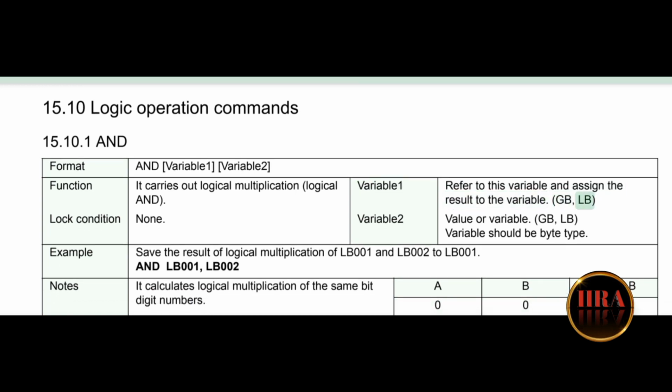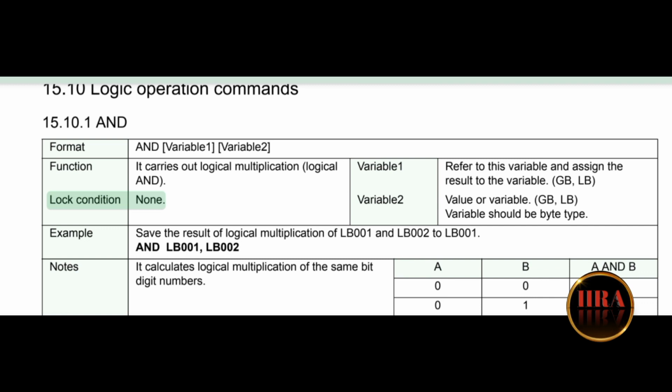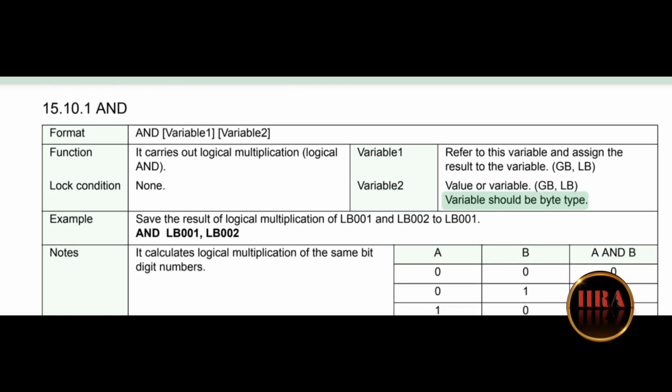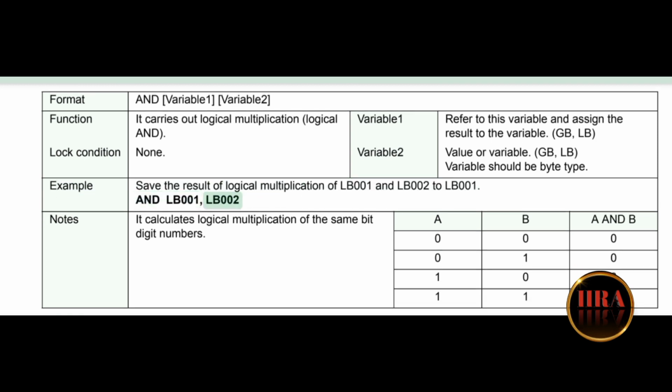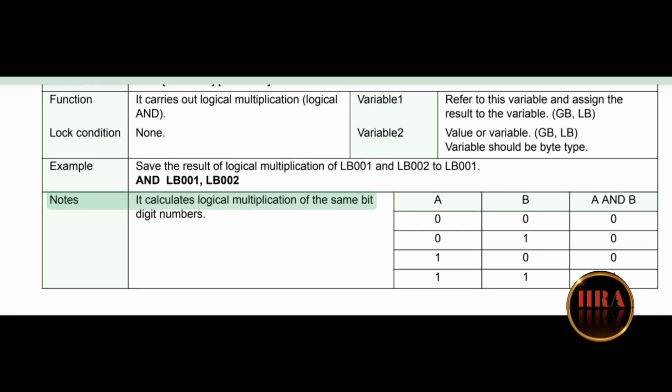GB, LB. Lock condition: none. Variable 2: value or variable, GB, LB. Variable should be byte type. Example: save the result of logical multiplication of LB001 and LB002 to LB001. AND LB001, LB002. Notes: it calculates logical multiplication of the same bit.